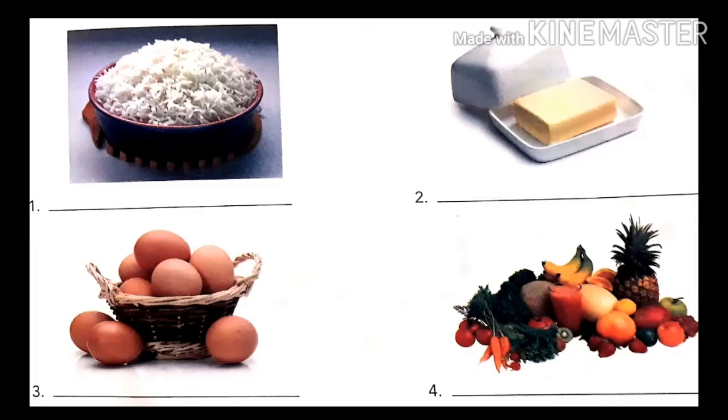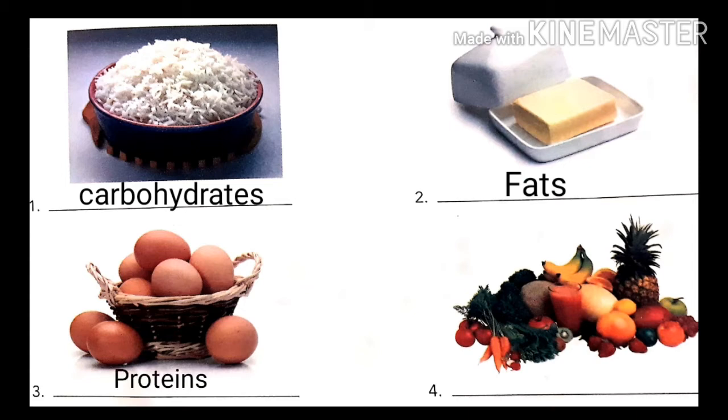The first image is rice. What type of component is present in rice? Carbohydrate. So carbohydrate is present in rice, which is an energy giving food. Now see the next image, butter. So what type of component is present here? Fats. Now the next food item is egg. So egg contains what type of food component? Egg contains proteins. So proteins are body building for the human body.